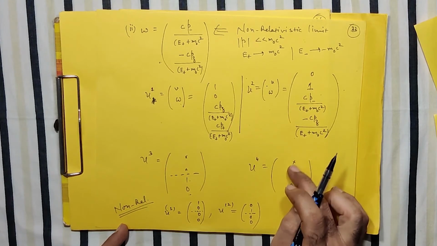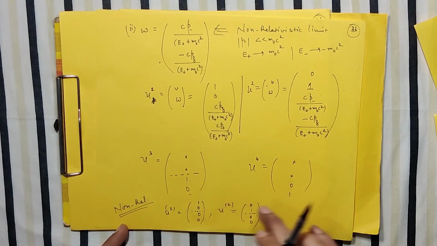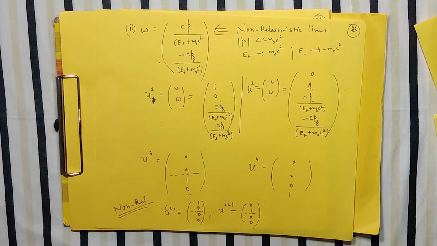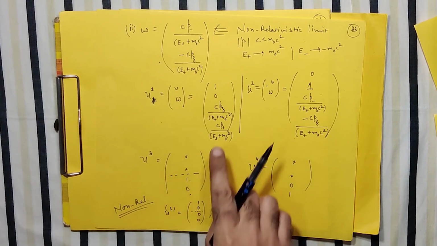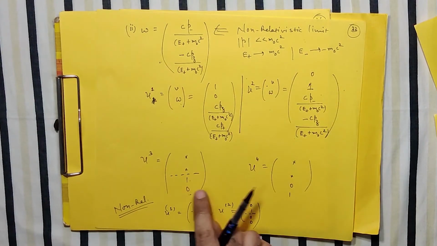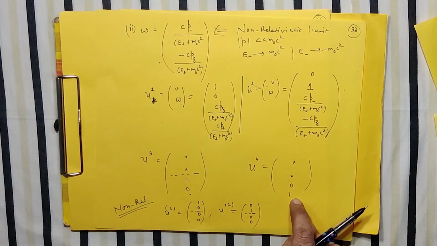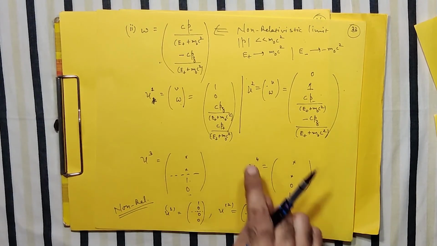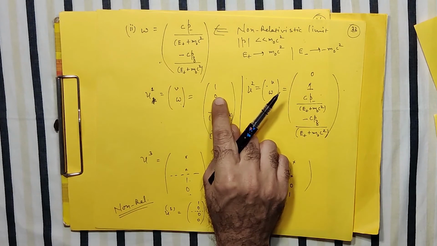U4 also has the upper two part 0. Only this (1, 0) and (0, 1) remain. And therefore, can I say that whenever you have this v as (1, 0) or (0, 1), or w as (1, 0) or (0, 1), they are the dominating term. In the non-relativistic case, they are not changing. They remain as they are.